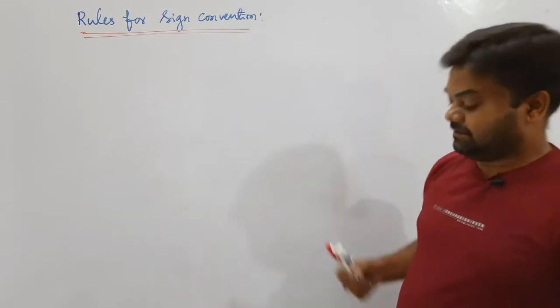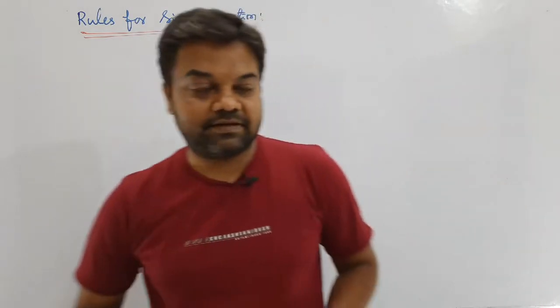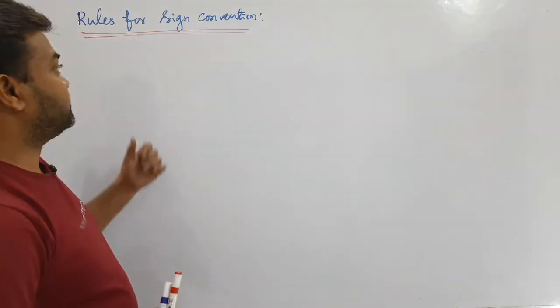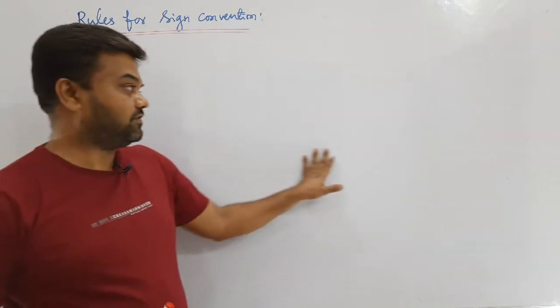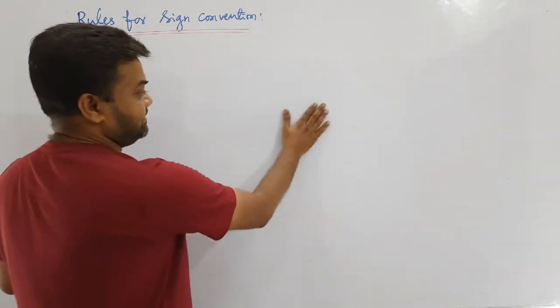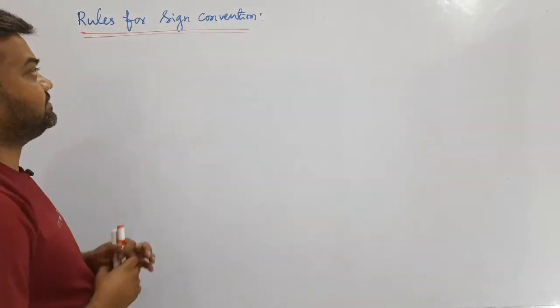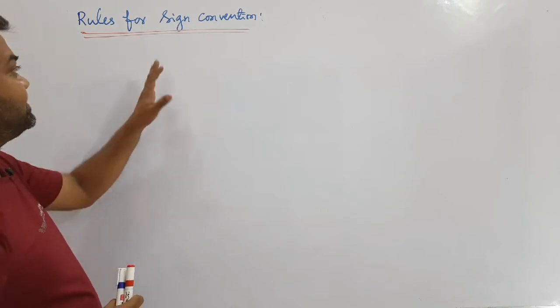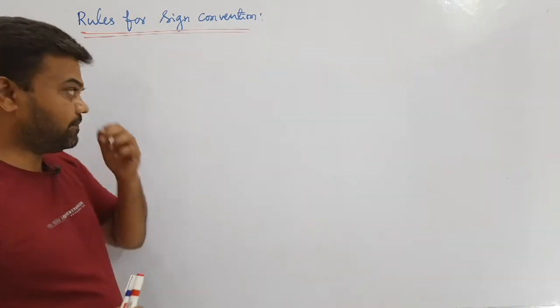Okay. The next very important topic here is rules for sign convention of a mirror. Previously we discussed lenses, and one more important topic is sign convention for mirrors.